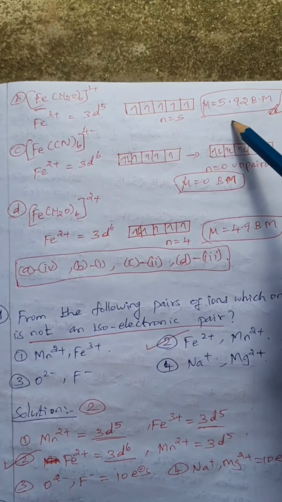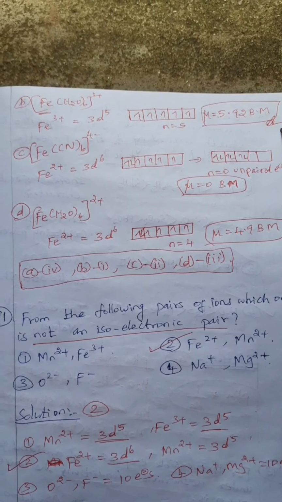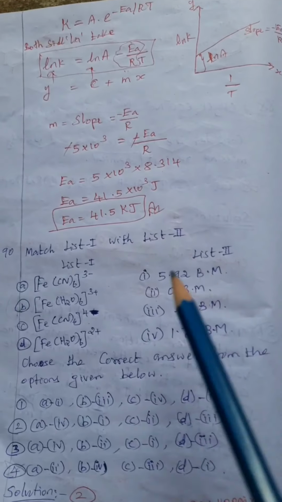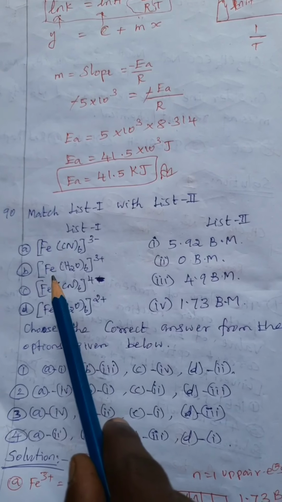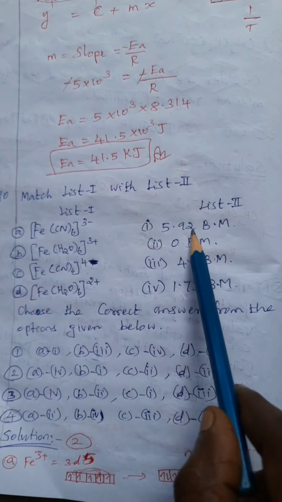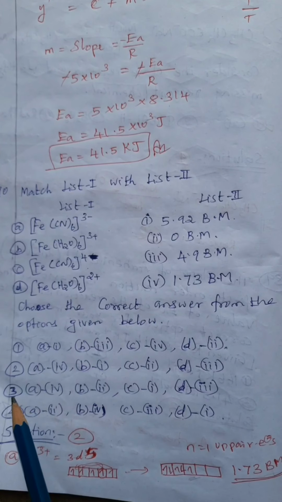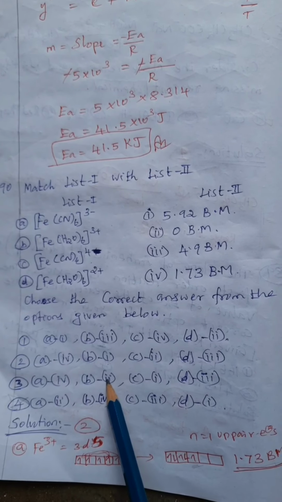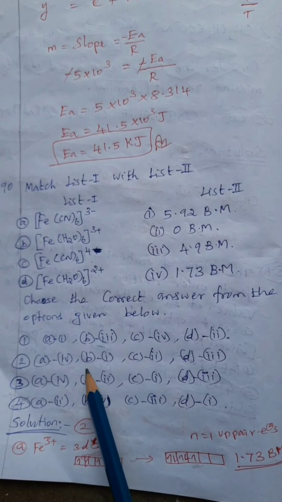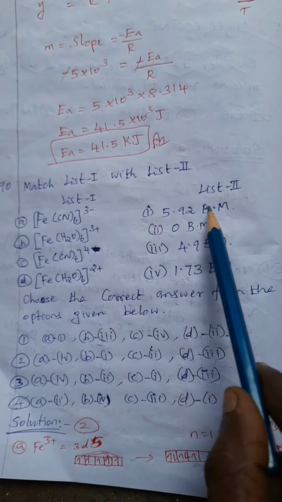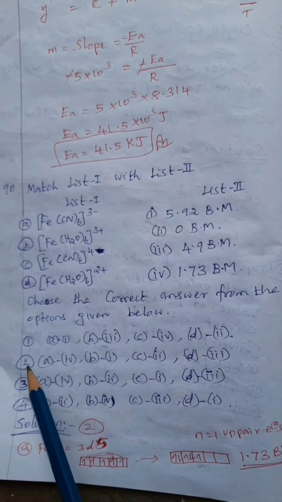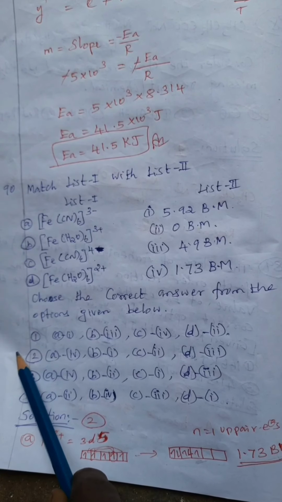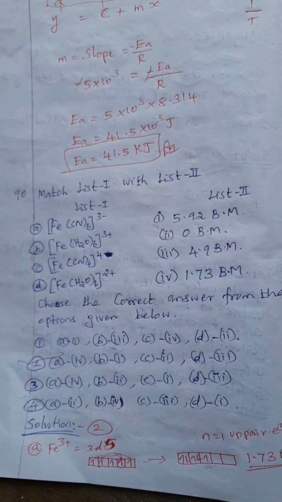So n equals 5, and 5 means 5.92 Bohr magneton. So for option B, 5.92 Bohr magneton goes with 1. So option 2 is the correct answer.